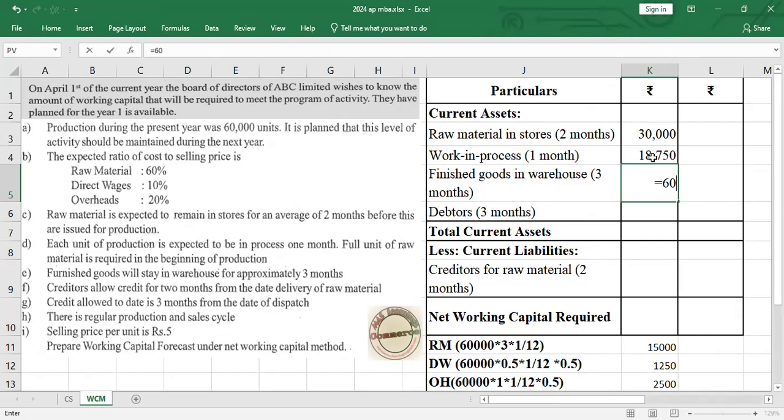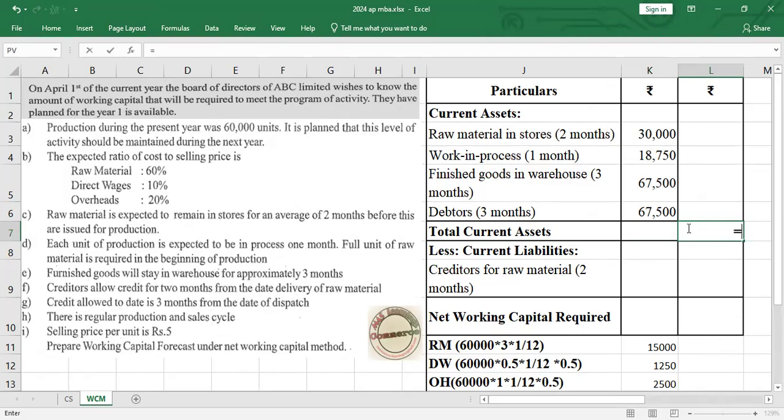Now finished goods. Finished goods is quite simple. How many units are you making? 60,000 units you are manufacturing. This includes total cost, that is 90%. 5 into 90% is 4.5, into finished goods for 3 by 12 months. This is 67,500. Likewise for debtors as well. 60,000 units multiplied with total cost 4.5, into 3 months credit time by 12. If you simplify this also, we will get 67,500.